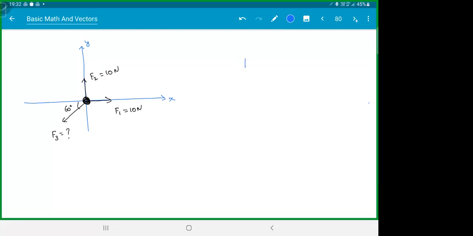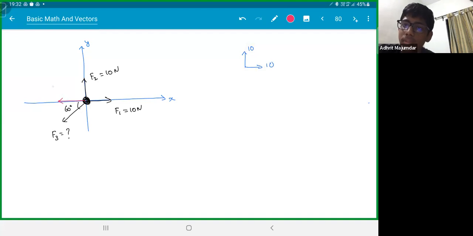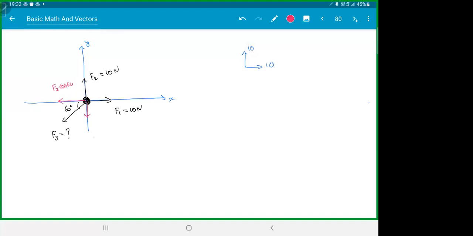F2 is acting which way? 10. F1 is acting which way? 10. What will be this component here? Cos or sine? Cos. What will be that? Cos, right? F2 cos 60. What will be this one? Sine? F3 sine 60. Yes.